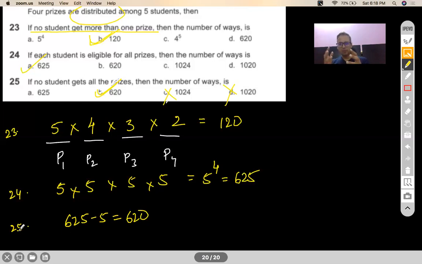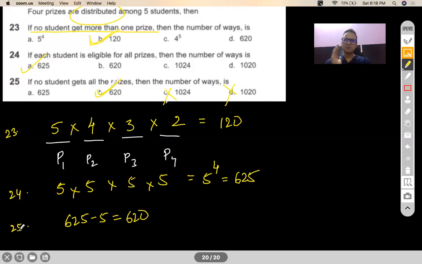Okay. So you are making one prize, let's say prize P1, available to any one of the 5 students. Okay, fine, right? Now you are making prize number 4 the decider, right?